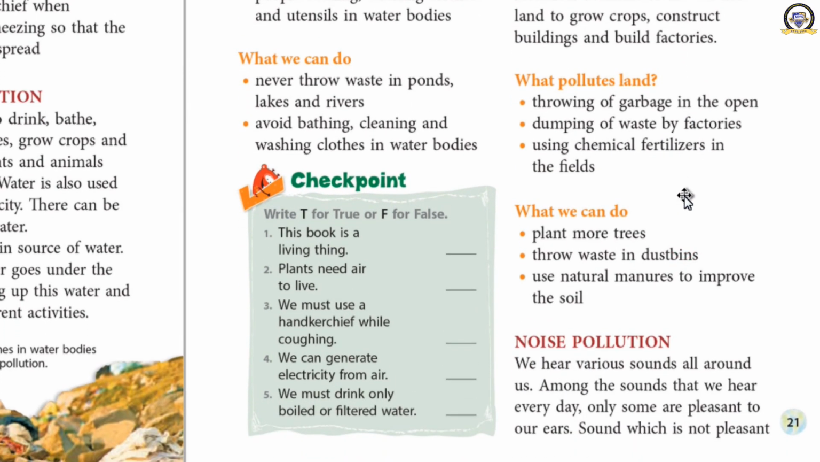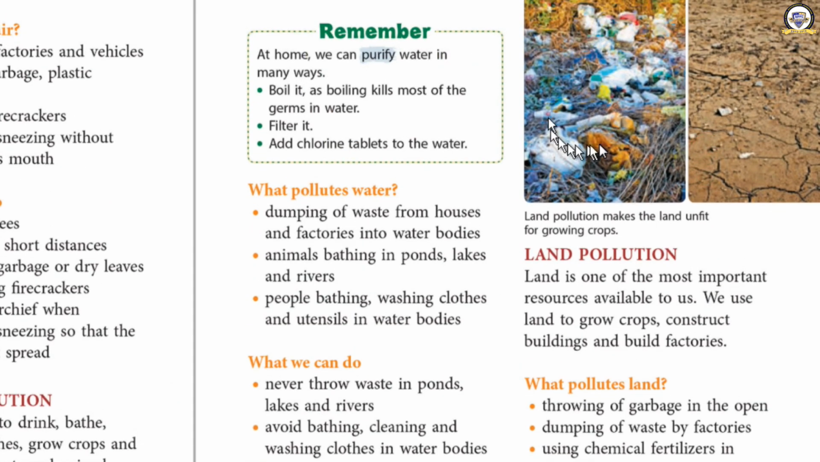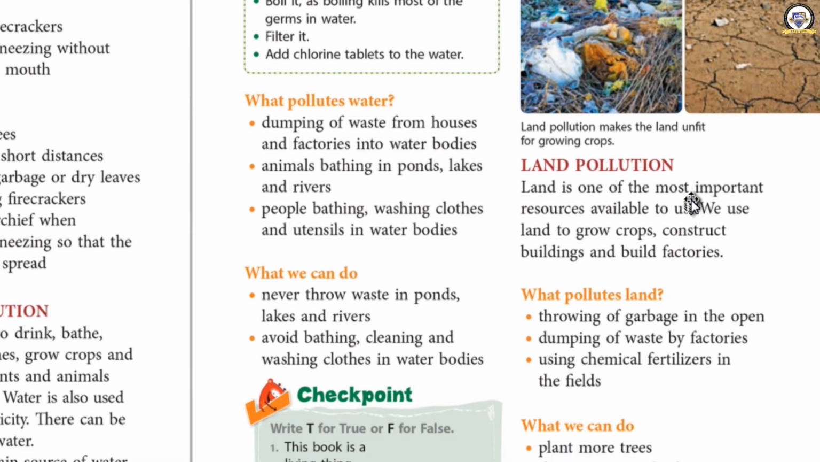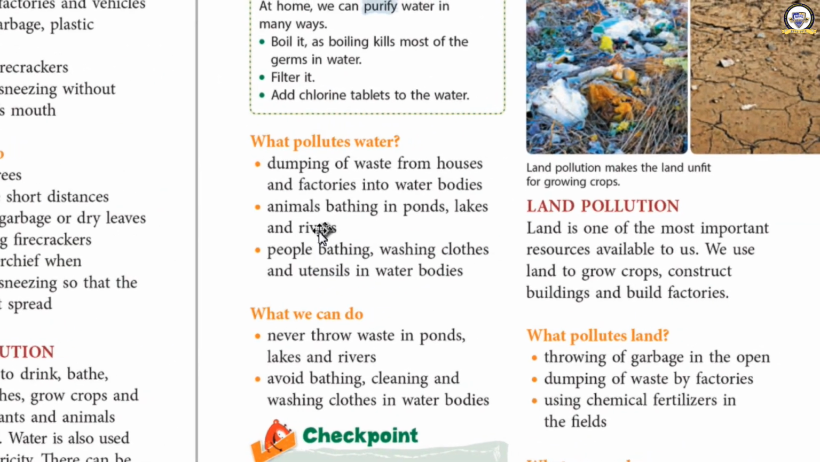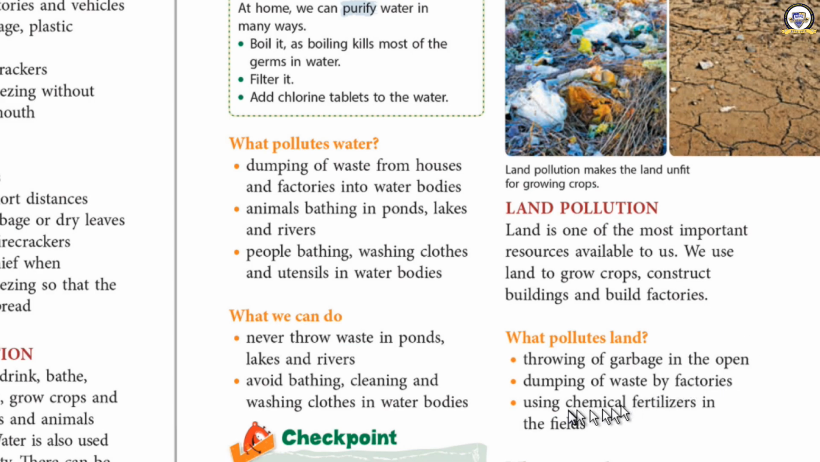Okay, but what we are doing, we pollute the land. How are we polluting the land? We throw garbage in the open. See this one? The waste has been thrown into the open. Then dumping of waste by factories. Factories also like this one. These types of factories throw waste particles, waste material in the open area. Then what do the people do? They use chemical fertilizers in the fields, in the cultivated area, in the farms.